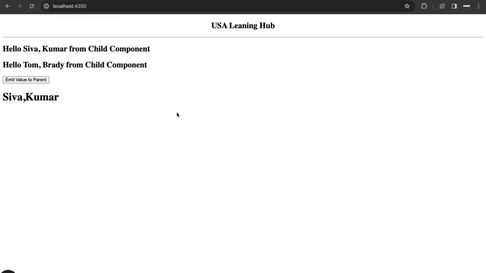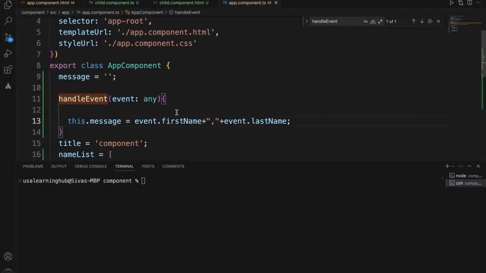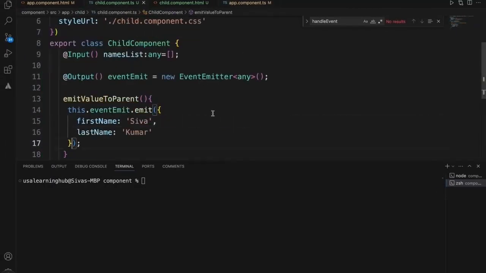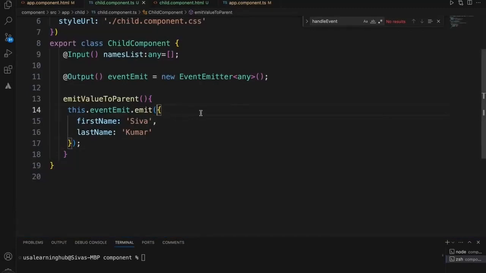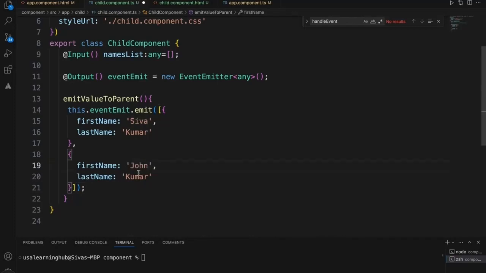Now let's check how we can pass an array of objects. We just passed a single object; now let's pass an array of objects. So this will be an array, and we'll pass one more object, John Doe, as a second record.